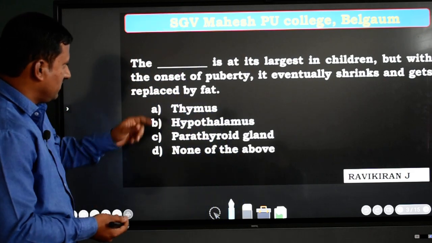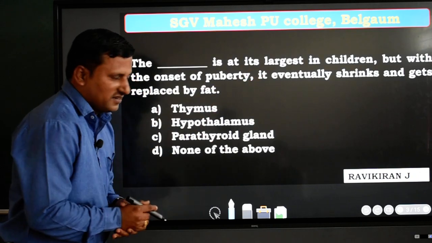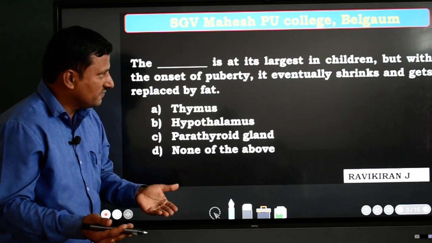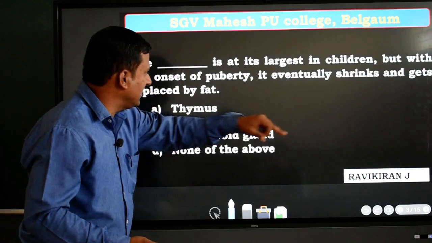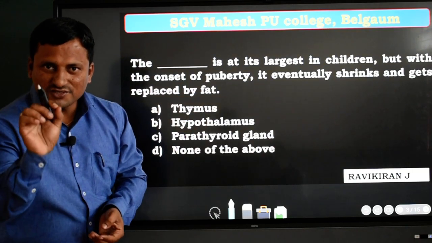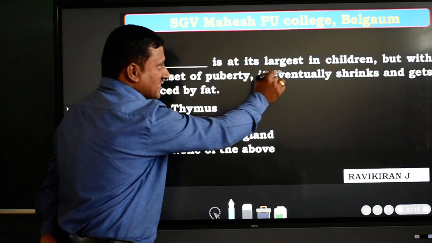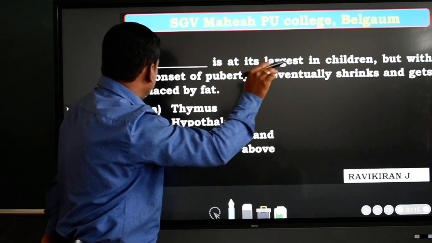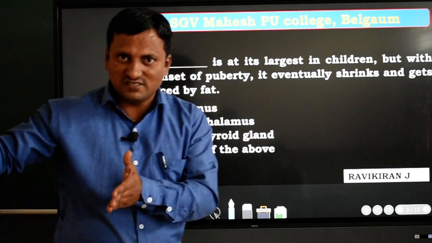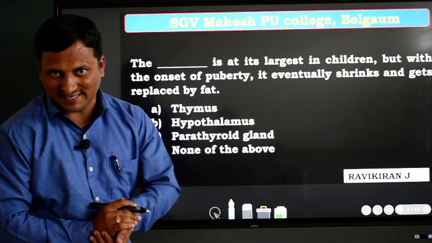The question says: the dash is at its largest in children, but with the onset of puberty, it eventually shrinks and gets replaced by fat. You must understand the question first. After puberty, we reach the old stage, the senescence stage.